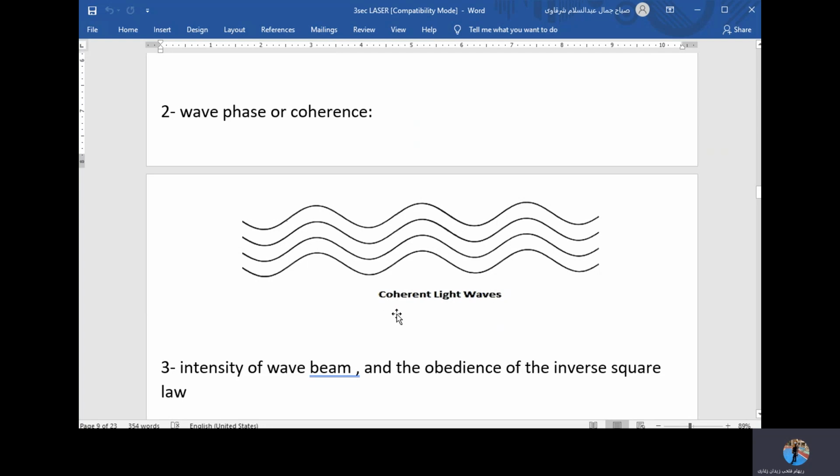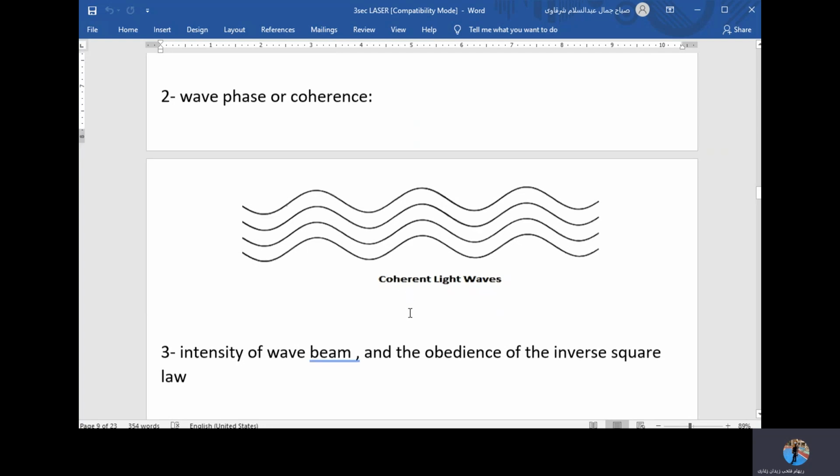When waves go to the same place at each time, we call them coherent light waves. So coherent light waves are waves which are moving and having the same place at the same time, so they are coherent. They have the same phase.